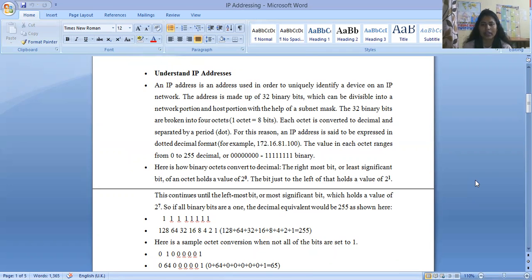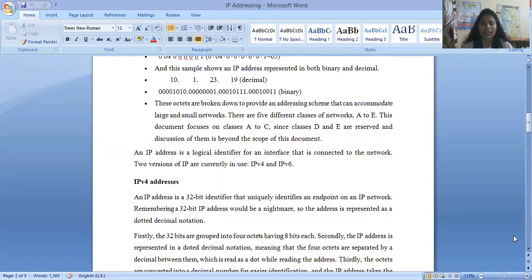The first octet contains 8 bits. Each octet is converted into decimal and separated by a period, or you can say a dot. For this reason, the IP address is said to be expressed in dot decimal format. The value in an octet also ranges from 0 to 255. So this is the binary conversion of 0, and this is the binary value of 255.